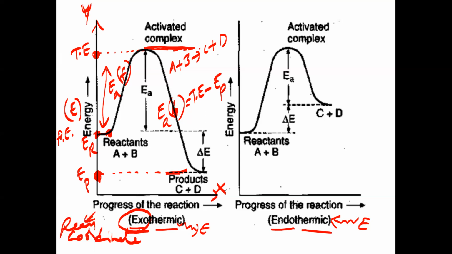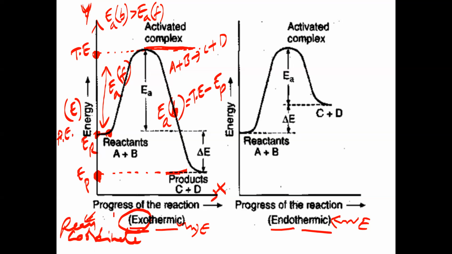Forward. See, forward, how much difference do you see? This is the gap, the gap between the energy of reactants and the energy of the activated complex. Threshold energy minus energy of reactants, less gap. So there is less activation energy for the forward reaction and more activation energy for the backward reaction. So tell me, what is greater than what here? Activation energy of the backward reaction is greater than the activation energy of the forward reaction, for exothermic reactions. Is the concept clear?